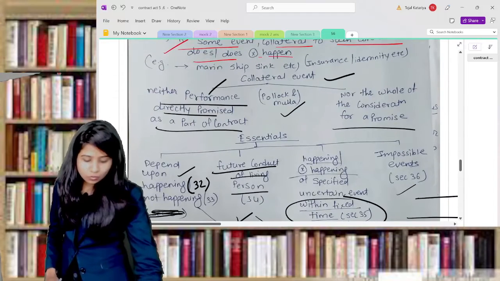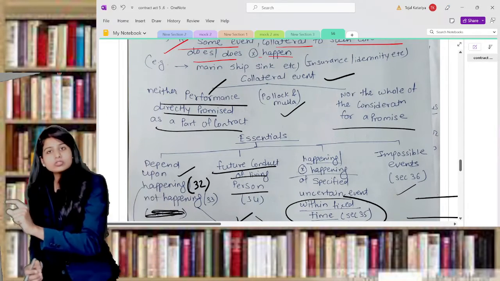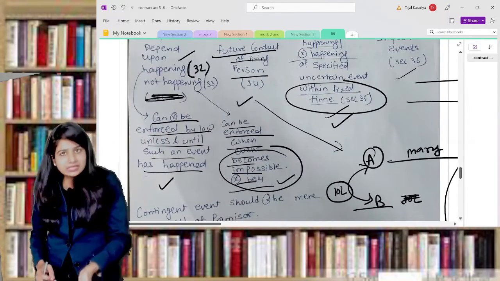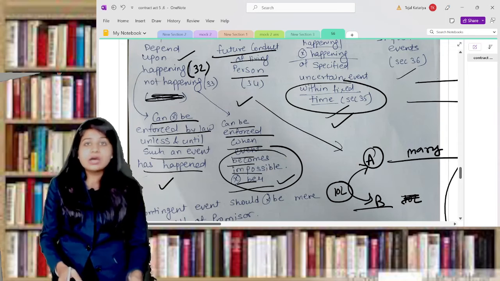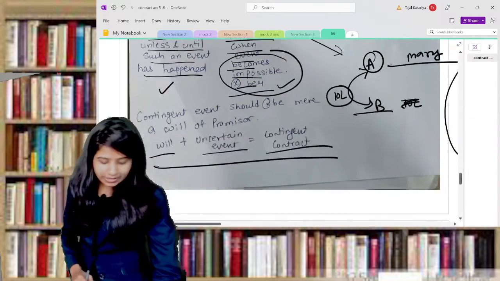In your exam, you may get a 5 mark or 6 mark straightforward question: explain what is a contingent contract, explain this definition and explain the rules. You can give these examples only, whatever I have said just now, in your exam and you will get the marks.